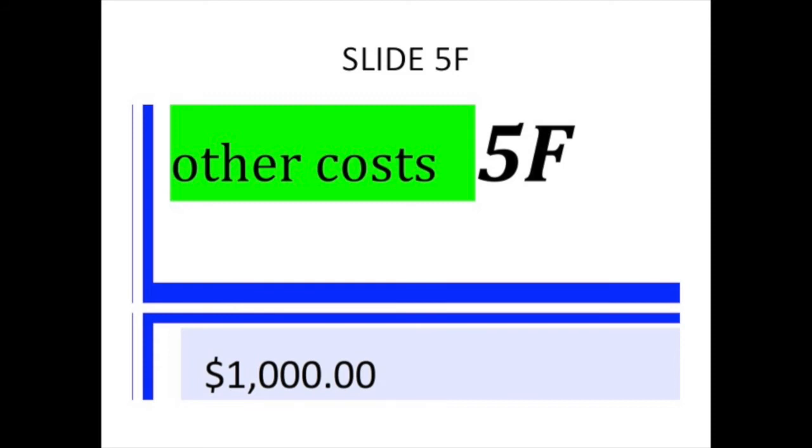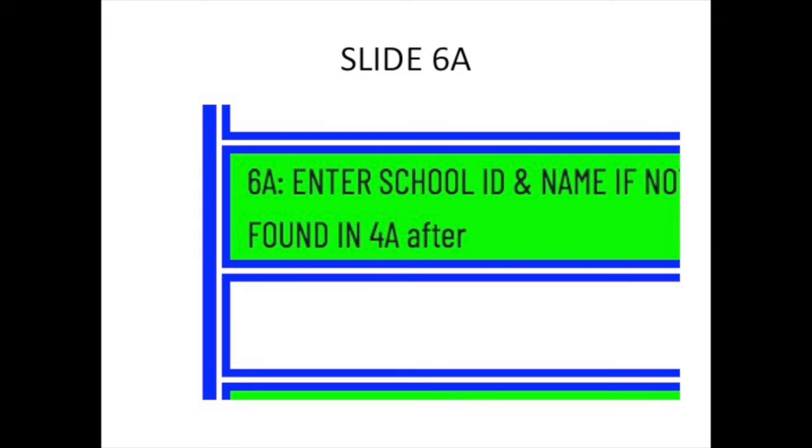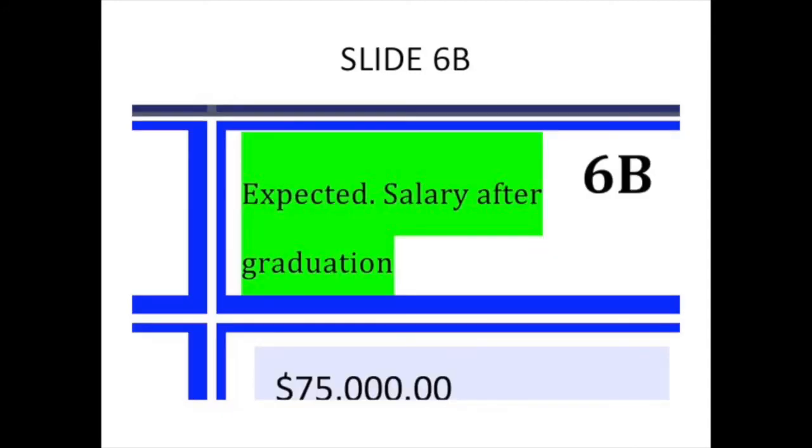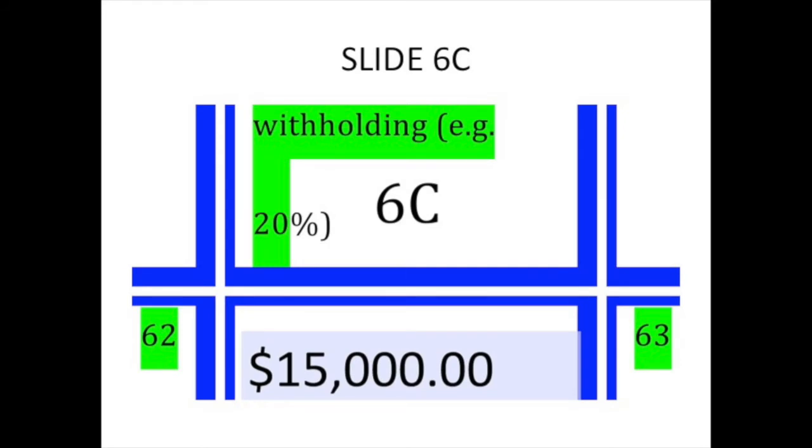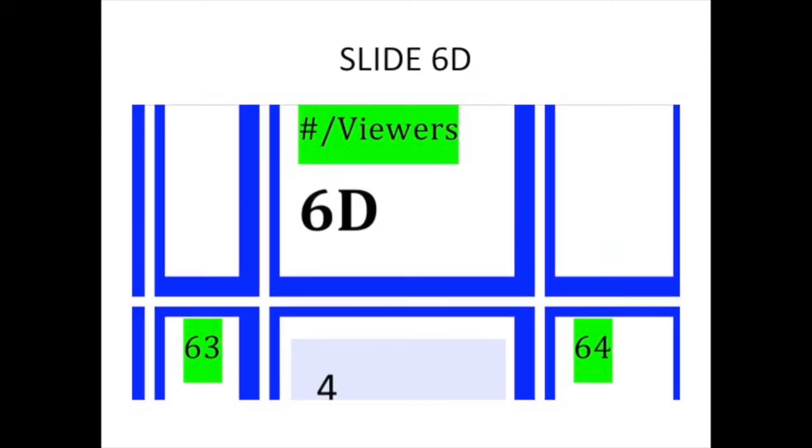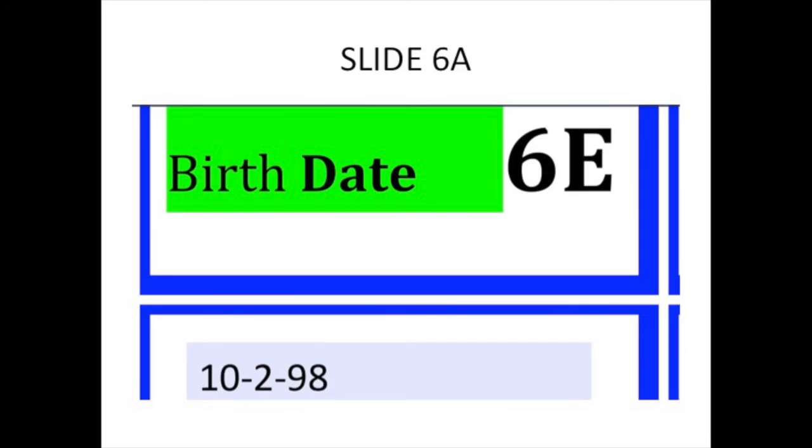In box 6A, enter your school name if not found on the list in box 4, otherwise leave this box blank. In box 6B, enter the student's expected annual gross salary after graduation. In box 6C, enter the total annual withholding taxes and other withholding items. This item is usually computed at approximately 20% of the salary. In box 6D, enter the number of viewers who will be watching the series of videos on the same device or on your behalf at separate locations.